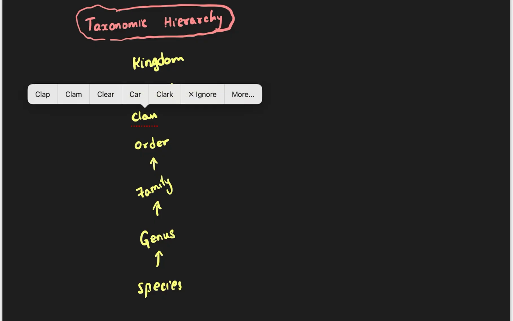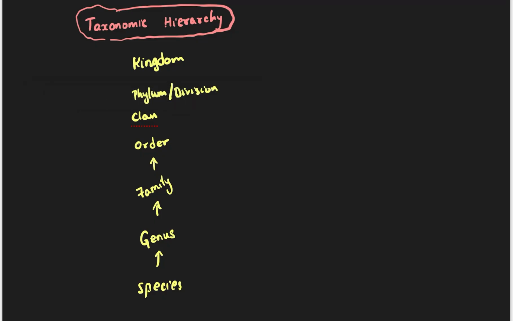All belong to certain kingdoms. So I told you that species belong to a genus, genera belong to a family, families belong to certain classes, classes belong to a phylum, and phyla belong to a kingdom.